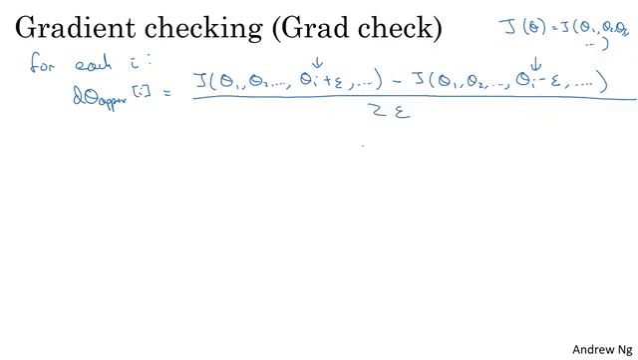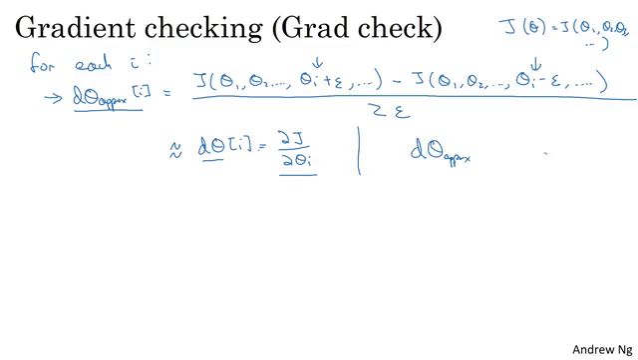What we saw from the previous video is that this should be approximately equal to d theta i, which is supposed to be the partial derivative of J with respect to theta i, if d theta i is the derivative of the cost function J. So you compute this for every value of i, and at the end, you end up with two vectors: d theta approx, which is the same dimension as d theta, and both of these are in turn the same dimension as theta. And what you want to do is check if these vectors are approximately equal to each other.